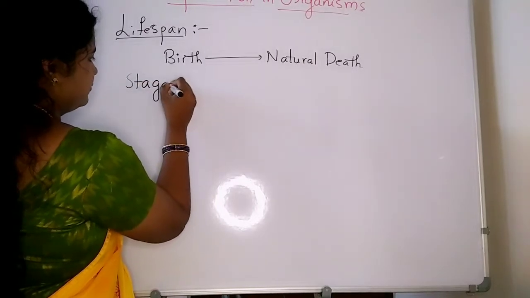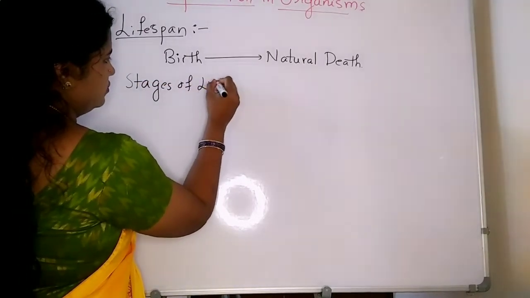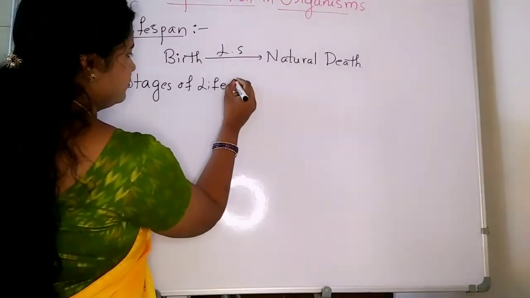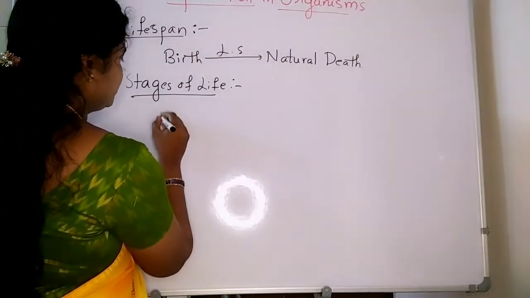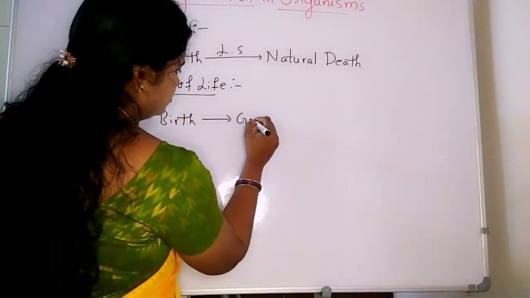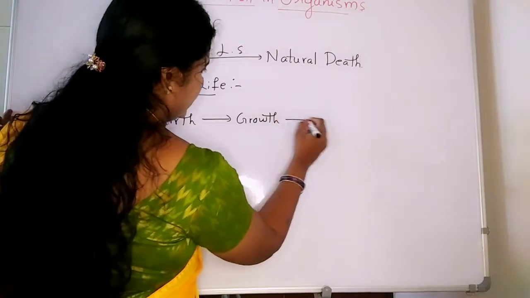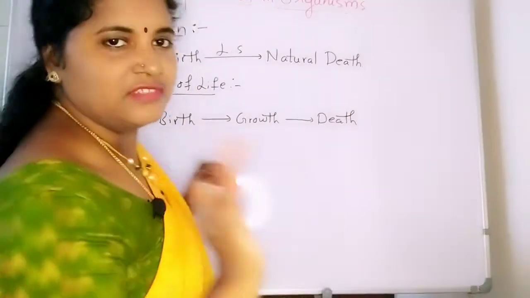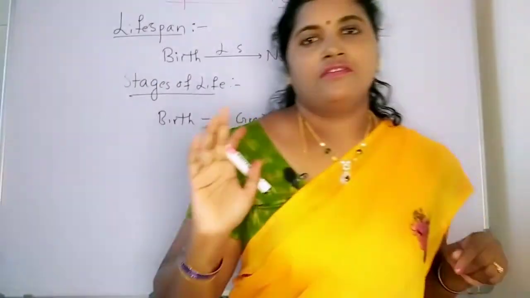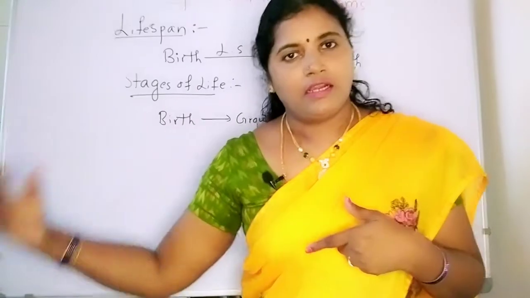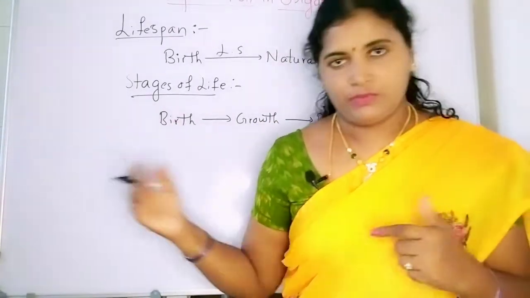Stages of life include, first birth, then growth, then death. Simple. These are the only three stages of life. So we are born and then we grow. After that we attain the aging process, then we are going to die.